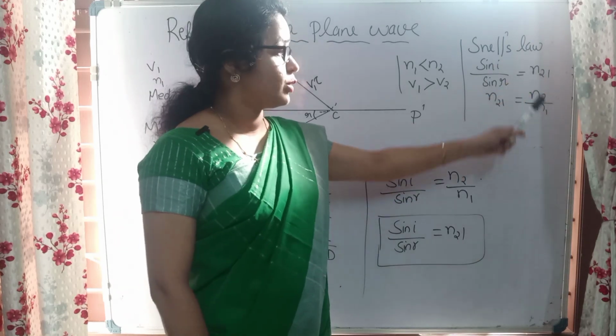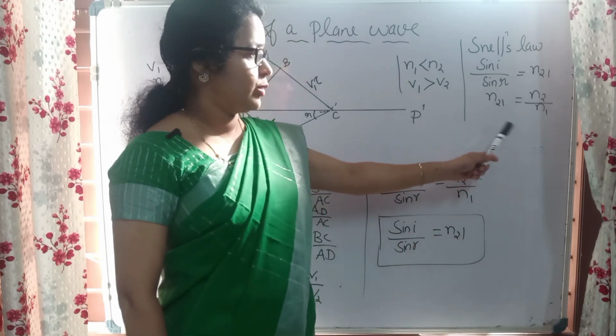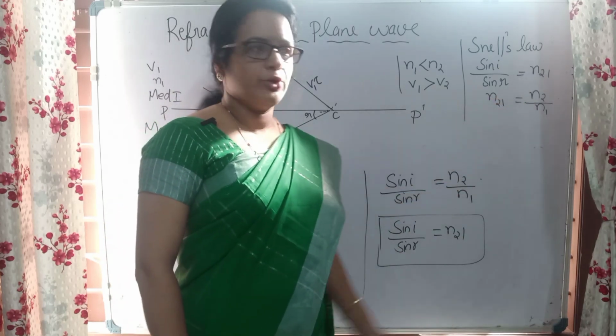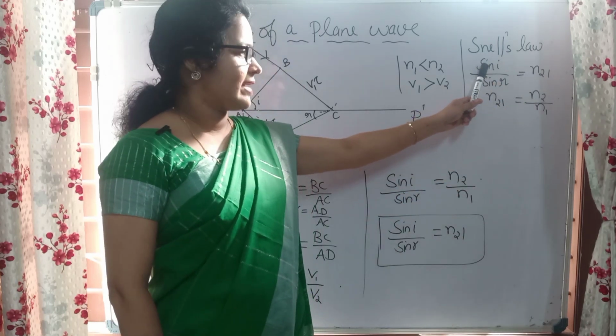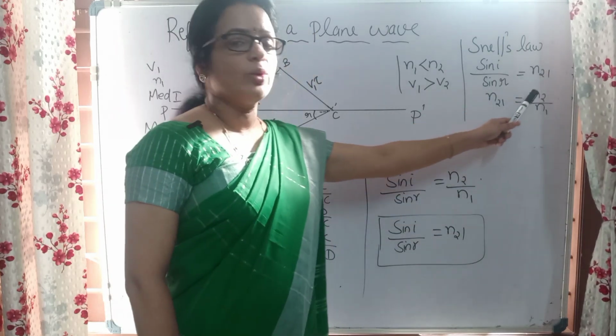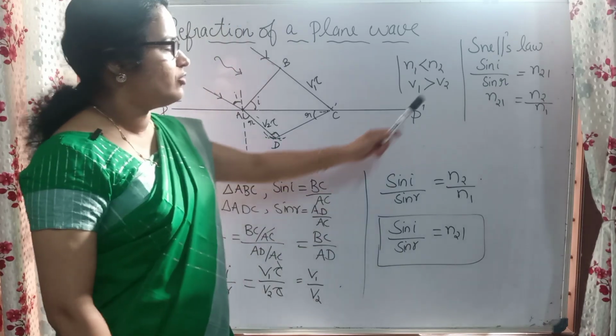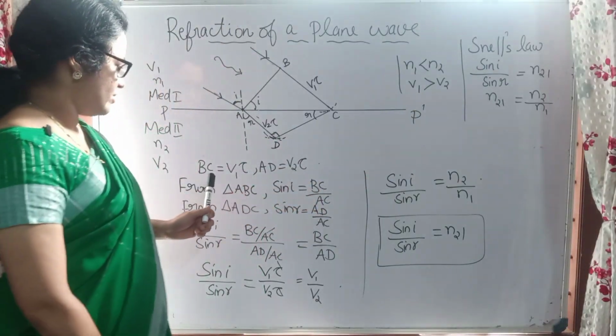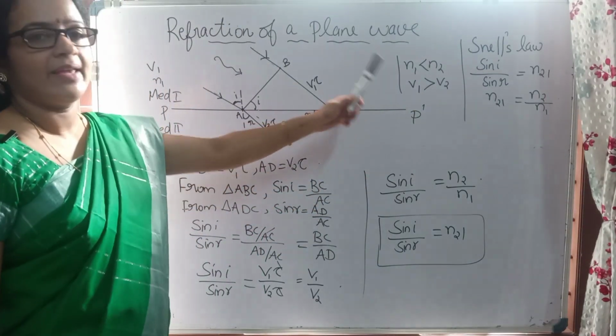That is, N21 is equal to N2 by N1, or if it is N12, that will be N1 by N2. So this equation will be familiar, right? Sin I by sin R is equal to N21, or N21 is equal to N2 by N1. So how will we find Snell's law here? Here we can find sin I and sin R.